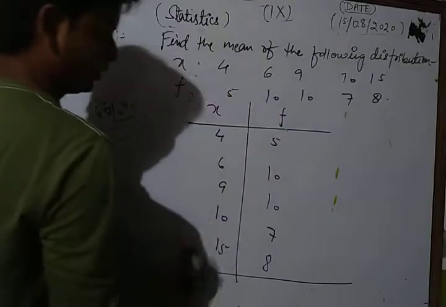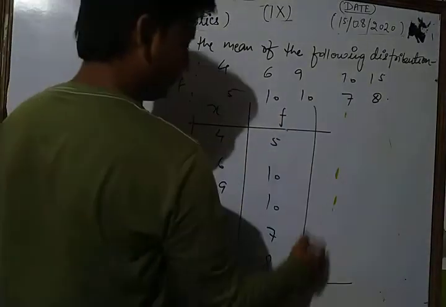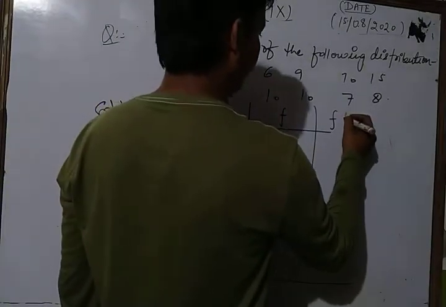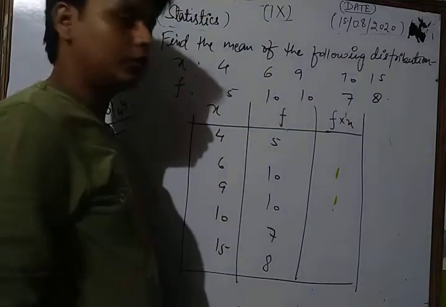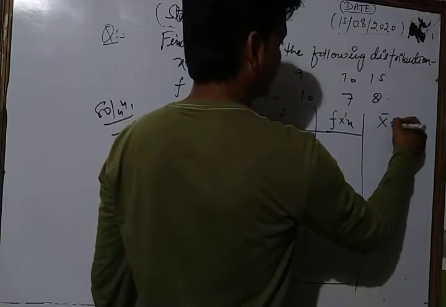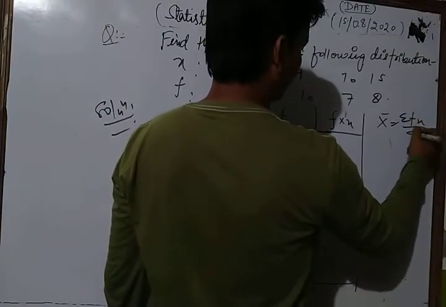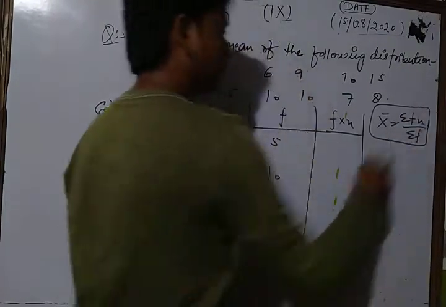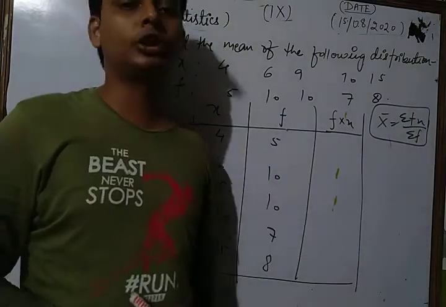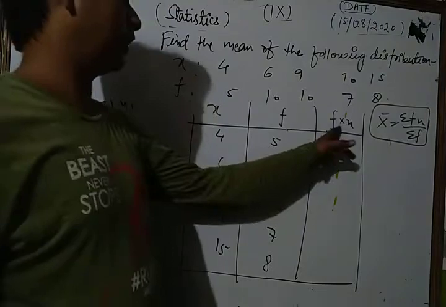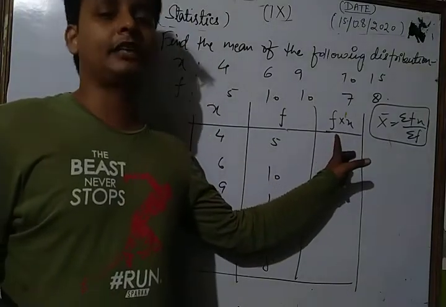Now we form one more column, f into x, because you know that the mean of this observation is sigma fx upon sigma f, meaning the sum of the products of the frequencies and corresponding variables upon the sum of frequencies.